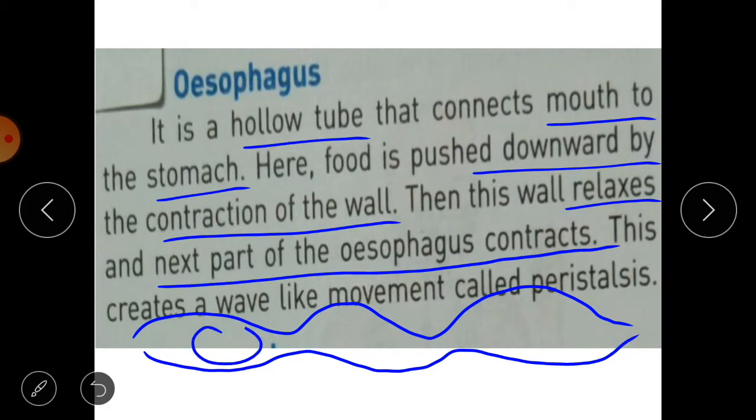Suppose here the food is there. The food or the ball of food, it is known as bolus. So it is pushed like this. So this wave like process of this esophagus, that is the contraction and relaxation, it is known as peristalsis.